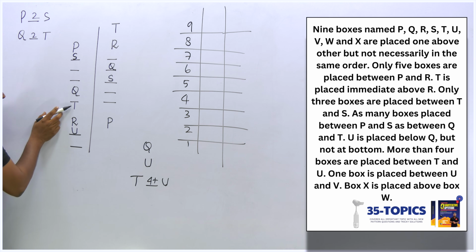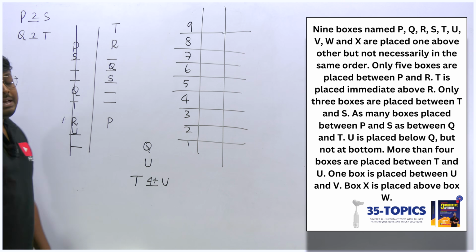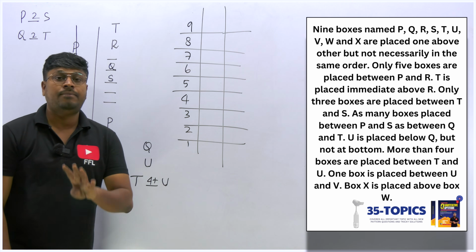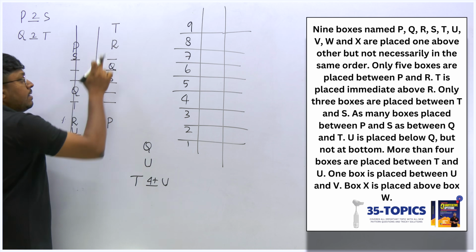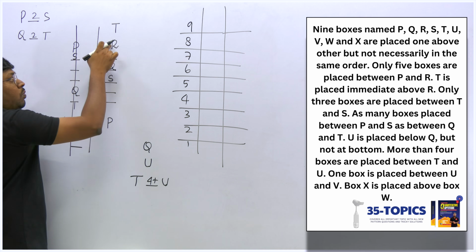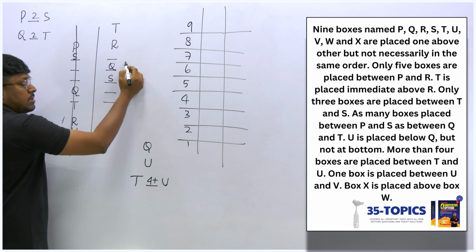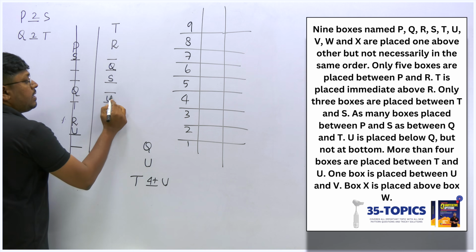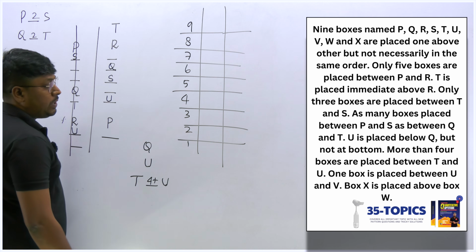Just see here, we have already fixed T. Now our target is to fix U, right? Already we have fixed U here, but between T and U we have only one box. According to the question, between T and U there should be a gap of 4 plus boxes, so this condition will be true. U should be somewhere at this point, but not at the bottom. So only 2 chances: T 1, 2, 3, 4. If I fix U here, then between T and U there will be only 4 boxes, but the condition is 4 plus boxes. So definitely I should fix U here, because U should not be at the bottom, right?